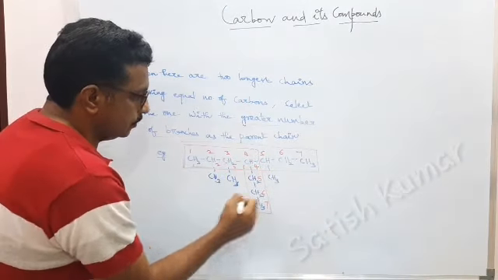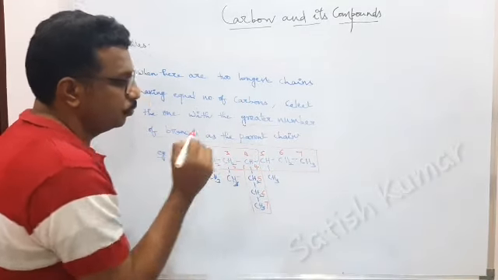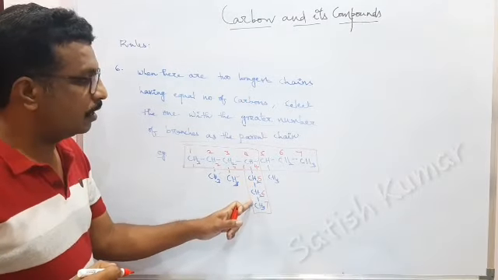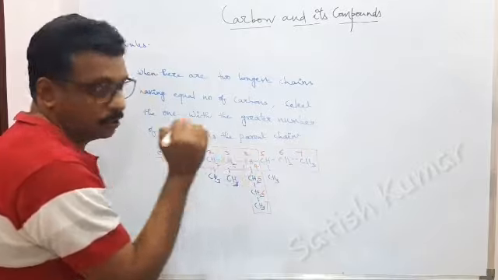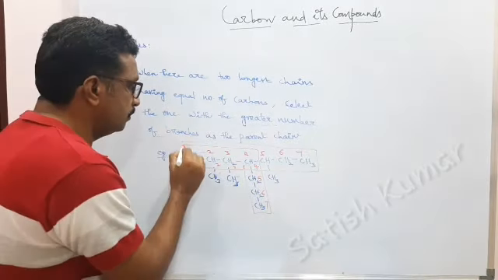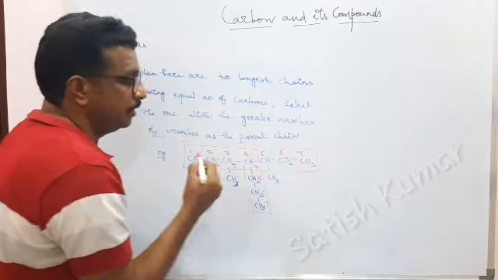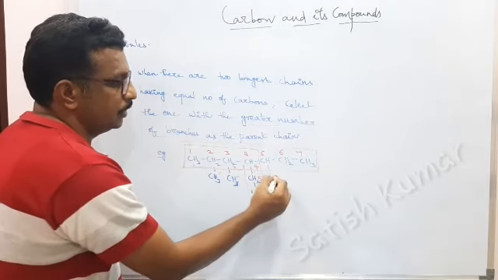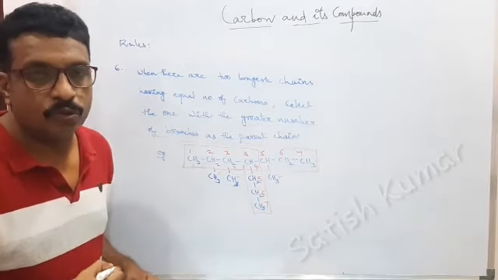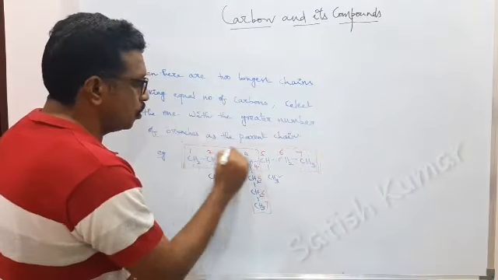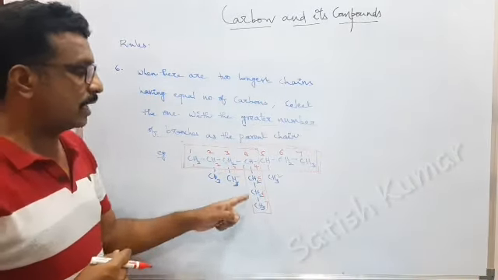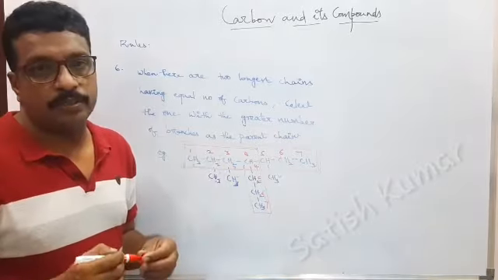So here if we take this, in this numbering we have 1, 2, only 2 branches are there. Here this is in parent chain, so this is not considered as branch. If you take this one as the parent chain, then you have 1, 2, 3. 3 branches are there. So we have to select this one and you should not select this because the branches are less compared to this chain.